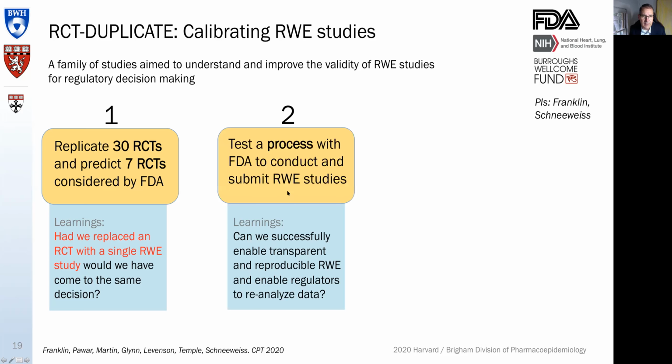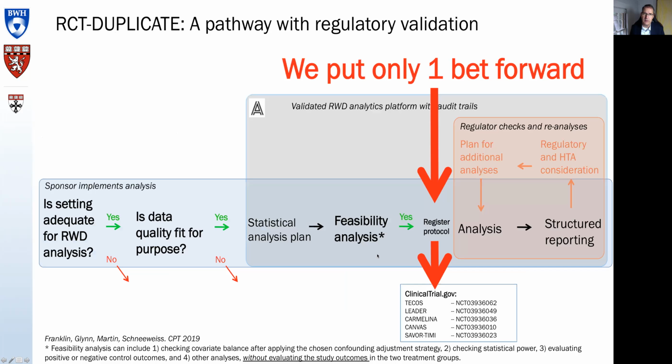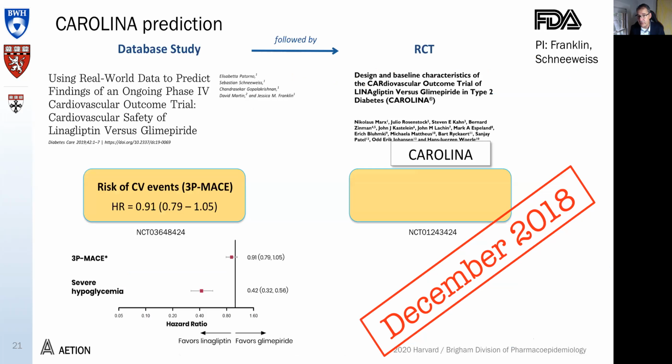And secondarily, we are developing a process, how to do this and how to interact with a regulator, and then also, of course, a more academic exercise. What are the factors contributing to the agreement? Which means in the process of going from the raw data to the statistical analysis, blind feasibility analysis, to the actual analysis, there comes this point where we have to put our cards on the table, where we say, look, this is our best bet to emulate the study, and we deposit the protocol, a very detailed protocol. We register this at clinicaltrials.gov and say, this is our primary analysis. This point estimate is our best bet. And we compare that then against the RCT.